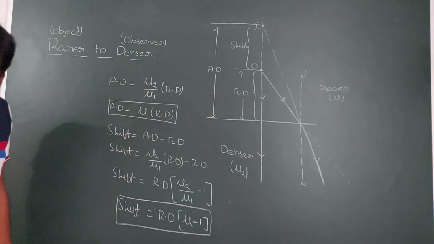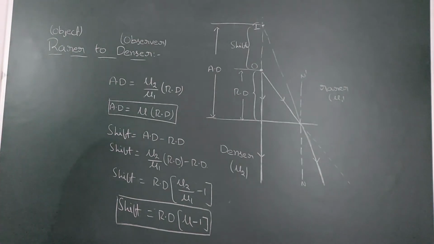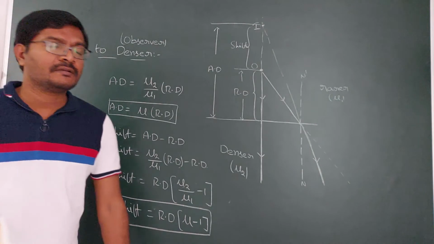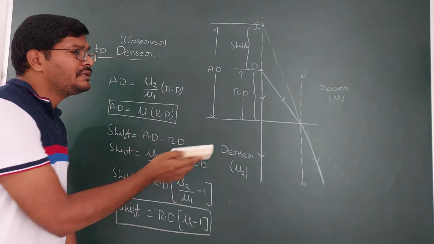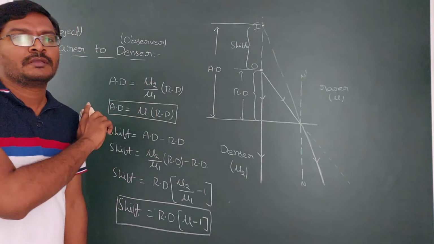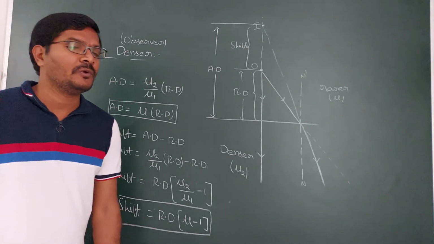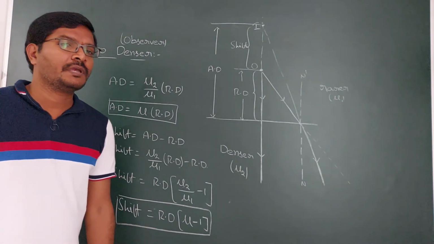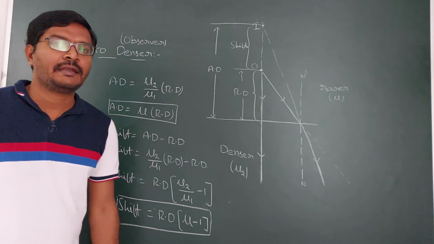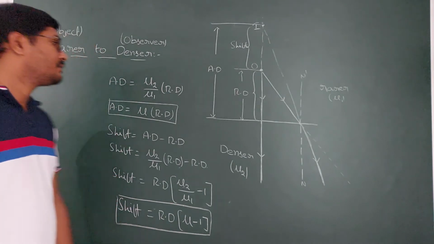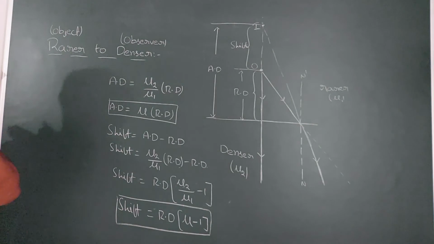Now, this is rarer to denser. You can take a snapshot of this one, rarer to denser, and how the images are going to form. If you know the ray diagrams, if you just draw the ray diagrams, then you can get the image. So any concept here we are going to explain from the ray diagram only. If you know the ray diagram, you can explain on your own. No need to learn this by heart. Okay, this is from rarer to denser.